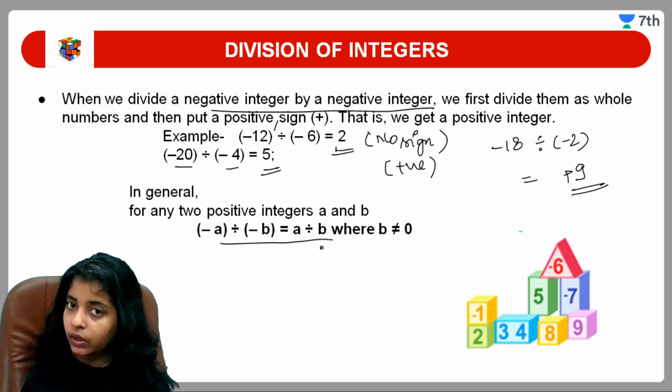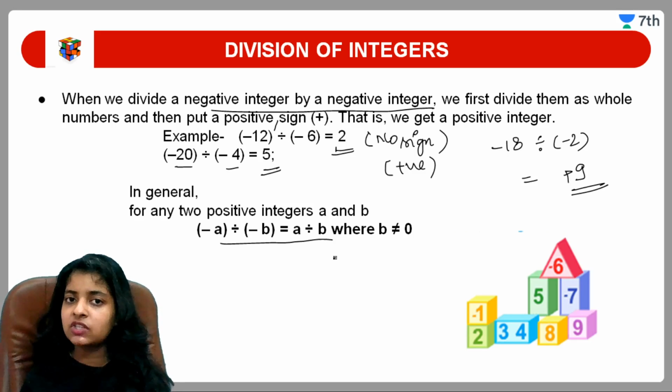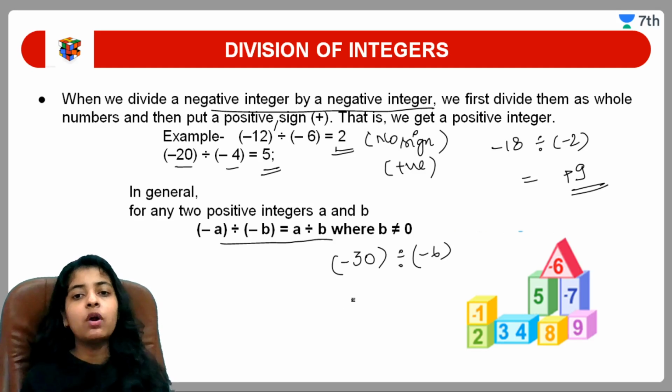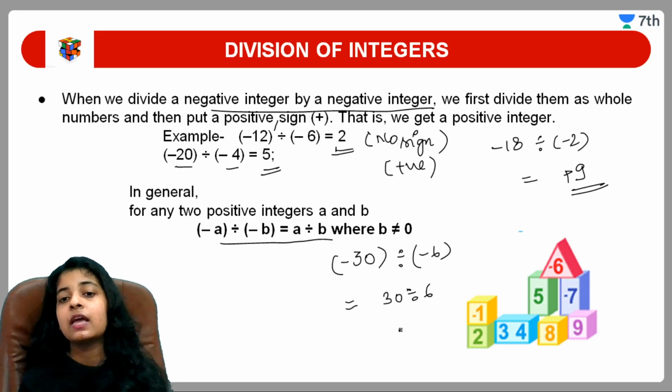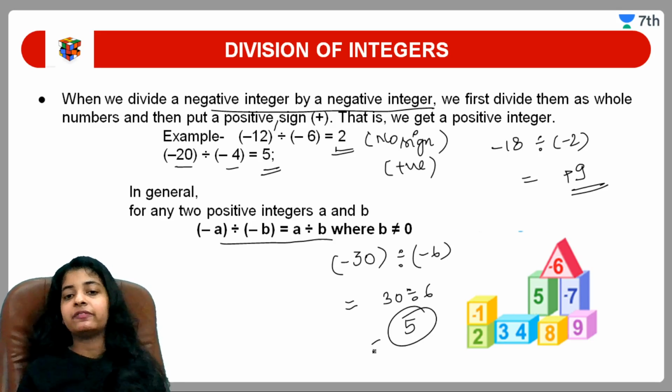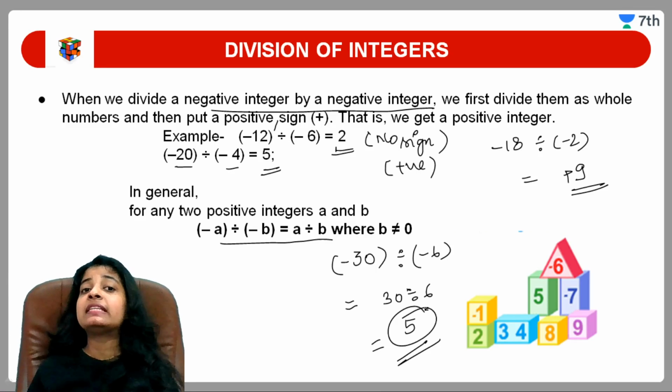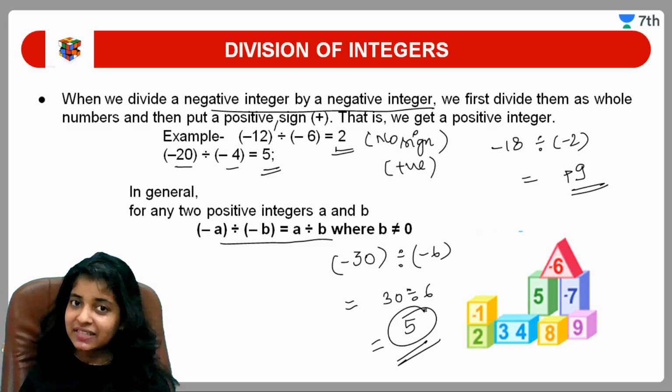If you need one more example, let's see another example. Minus 30 divided by minus 6. Okay, what will we get? 30 divided by 6 will give only 5. Okay students, I hope division of two negative integers is also clear to you.